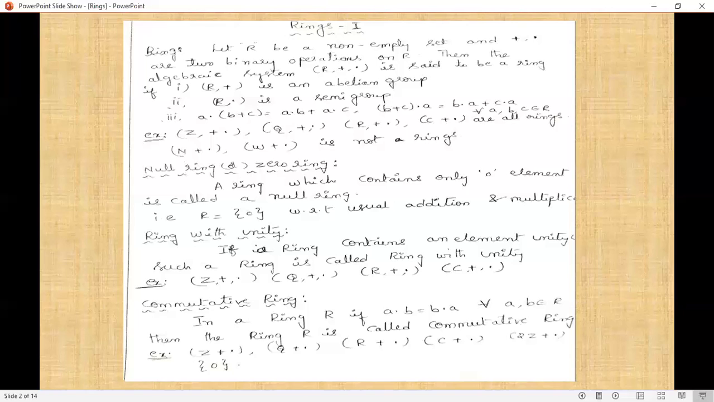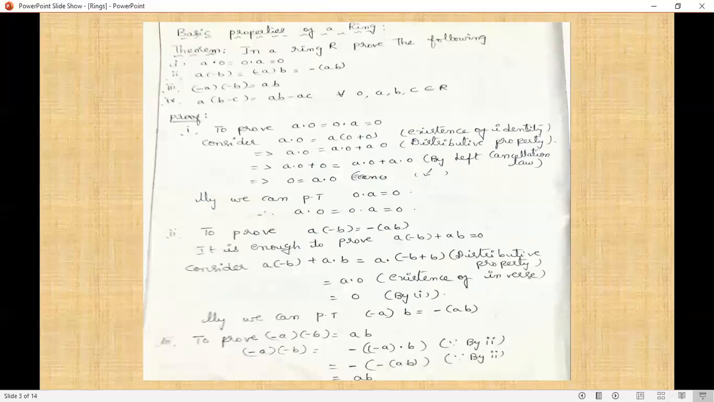Next is the commutative ring. In a ring we already know (R, +) is an abelian group, (R, ·) is a semigroup, and the distributive laws hold. Since (R, +) is already abelian, the commutative law must also hold in (R, ·), that is, the semigroup satisfies the abelian property also: a·b = b·a for all a, b belonging to R. The best examples for commutative rings are integers, rational numbers, real numbers, complex numbers, even integers, and so on.